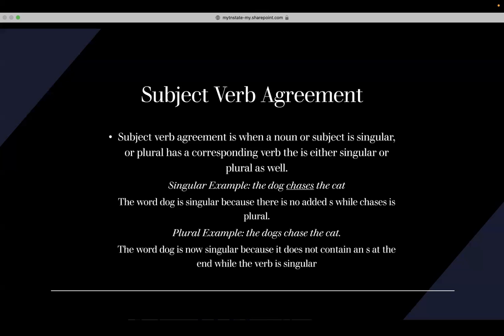Next, we're going to be talking about plural examples. We're going to use the same sentence. However, in this sentence, it states, "The dogs chase the cat." Here is what a plural noun is like, and it's being paired with a verb, chase, that is singular instead of plural, as it shows above in the singular example. The word dog is now singular because it does not contain an S at the end, while the verb is singular.